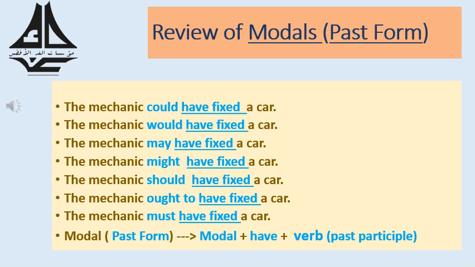Let's continue. The mechanic might have fixed a car. The mechanic should have fixed a car. The mechanic ought to have fixed a car. The mechanic must have fixed a car. So, if a modal is found in a sentence plus have plus the past participle form of a verb, then we conclude that this modal is used in the past form.